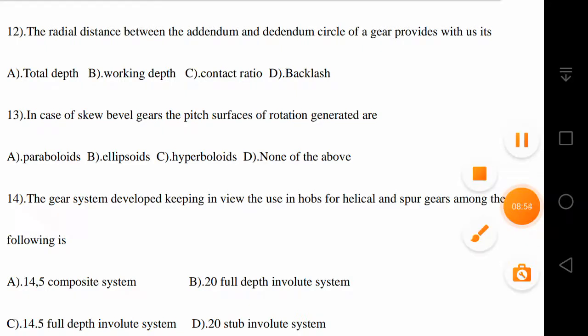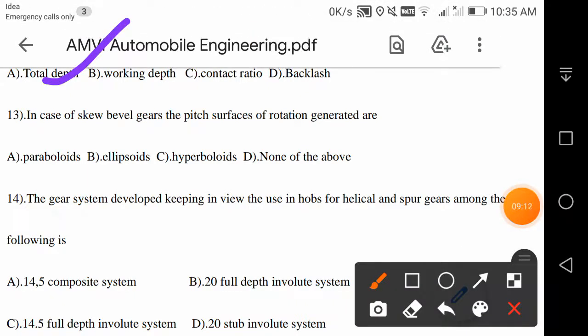There is a confusion between working depth and total depth. It is definitely not contact ratio, and not backlash. Working depth is related to two gears, but total depth is connected with only a particular gear. So you have to have a clear idea of the difference between total depth and working depth. That is the correct answer. It is nothing but your total depth.